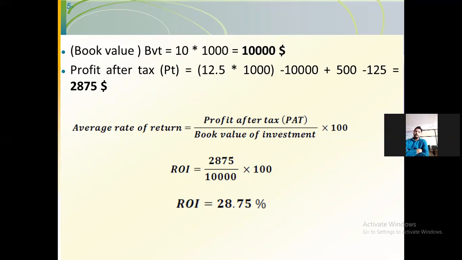Then calculate average rate of return. Write down the formula: profit after tax PAT divided by book value of an investment, multiplied by 100.